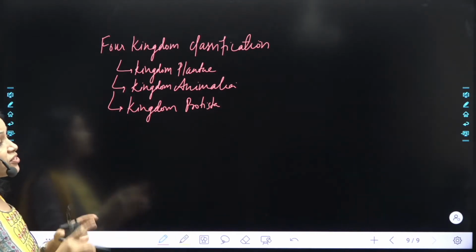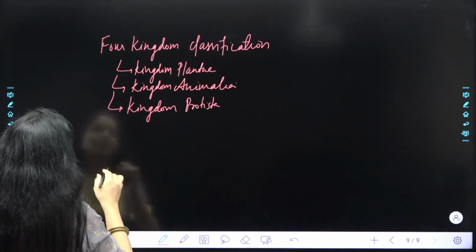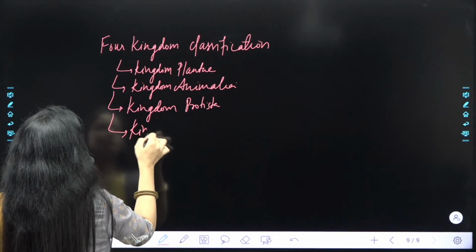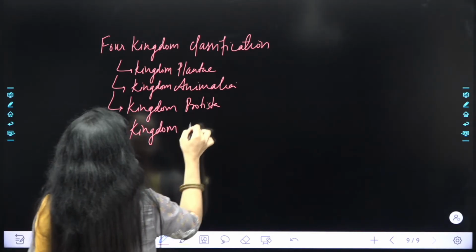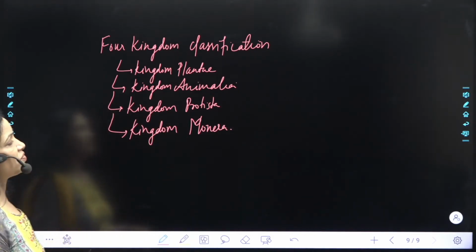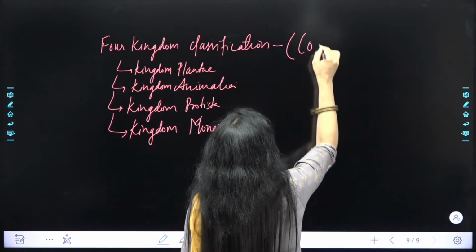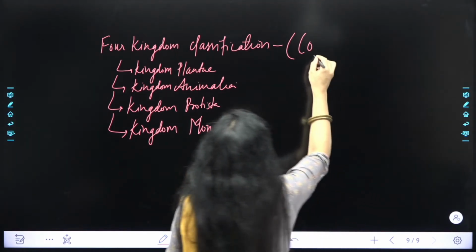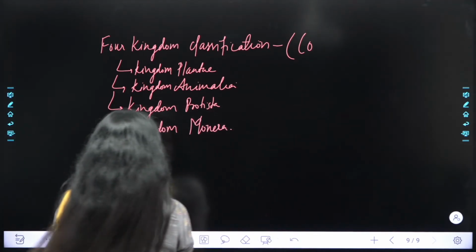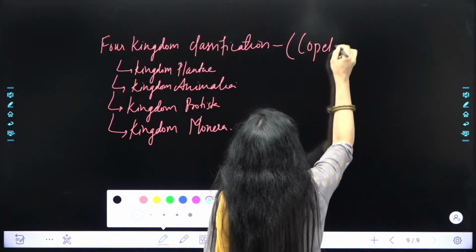And you have to keep it in mind also that after two kingdom, in three kingdom, which kingdom is added? It is Protista. After three kingdom, in the four kingdom, which kingdom is added? It is Kingdom Monera. It is Kingdom Monera that is added in four kingdom classification, and it is proposed by Copeland.